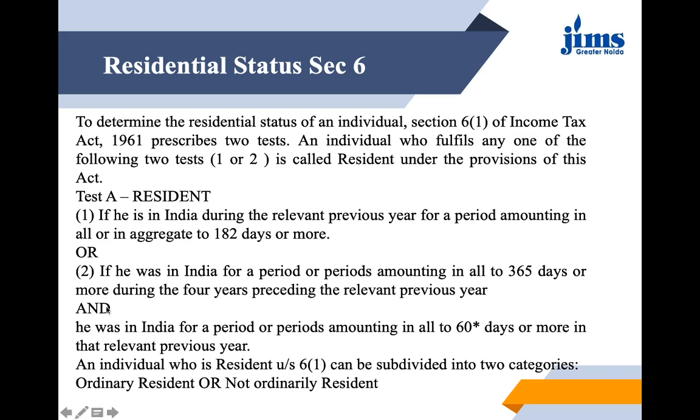See, I have put an 'and' clause here. He needs to qualify both these conditions, then only he would be considered as resident. In the first part, there is only one clause, that he should be in India for 182 days and he can simply qualify to be a resident in India. But here you have two conditions. He needs to qualify both: first, that he should be in India for 365 days or more in the 4 previous years, and second, that he is in India for a period amounting in all to 60 days or more in the relevant previous year.